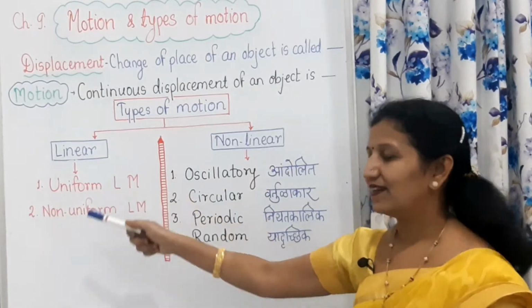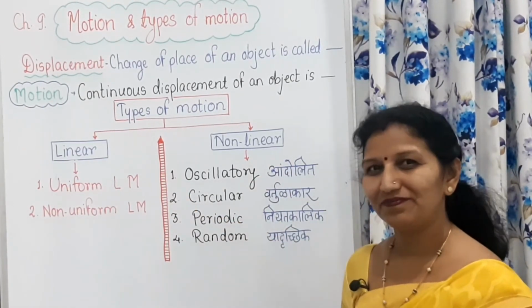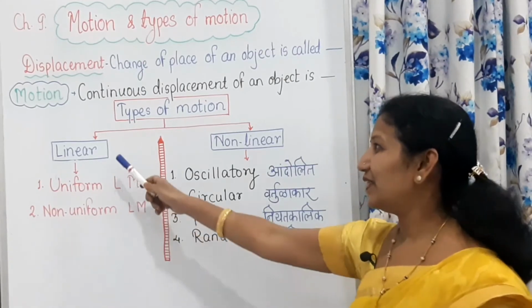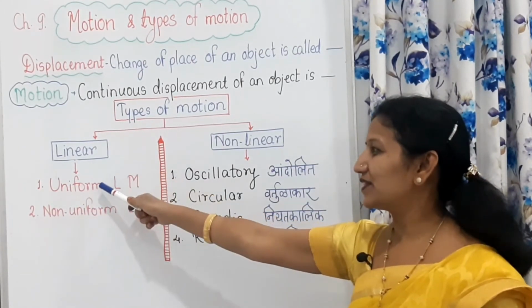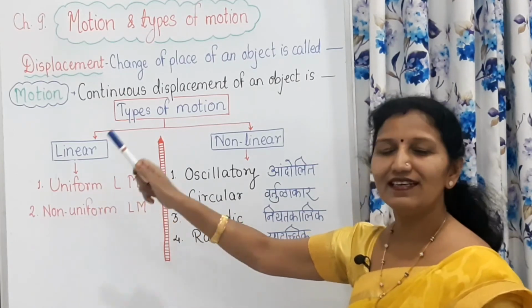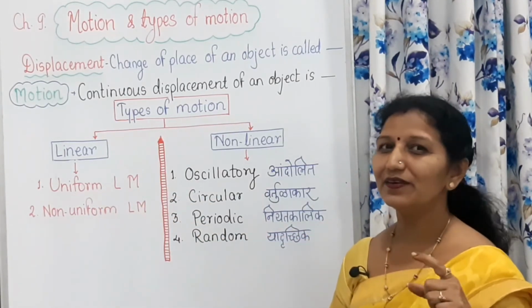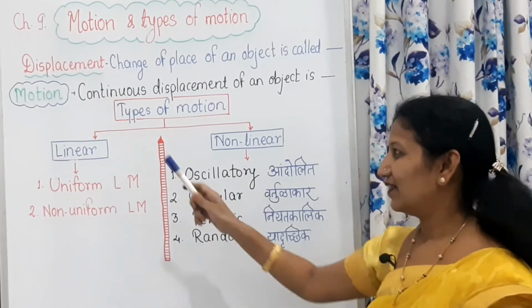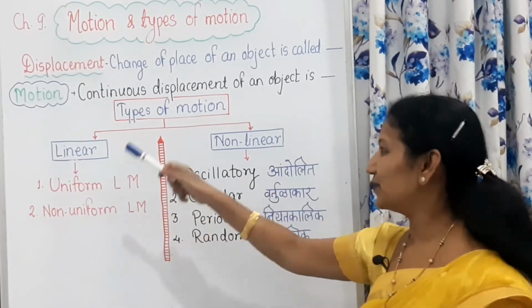Ramesh says, "Lai udu nako." Linear motion, then uniform and non-uniform. Lai udu nako. Linear, uniform, non-uniform.